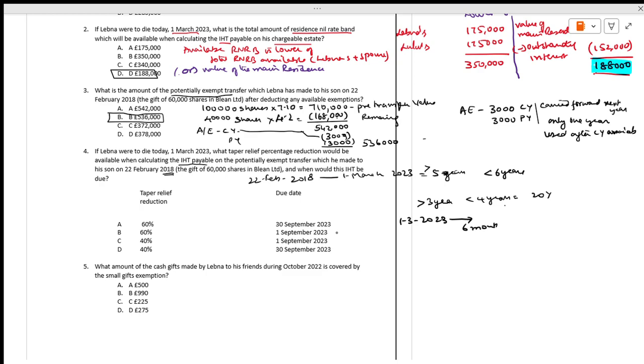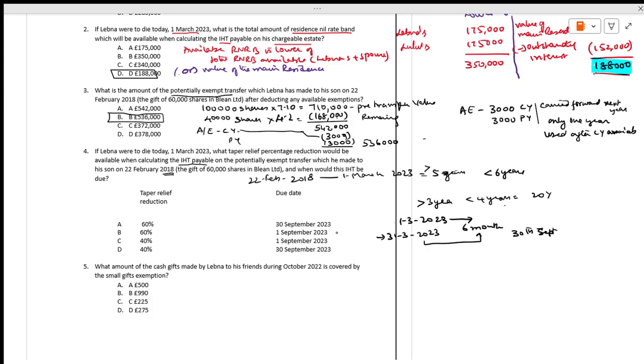After the end of the month, that is 31st March 2023. From 31st March, 6 months, it will be 30th September.